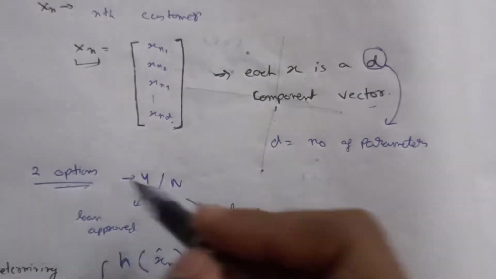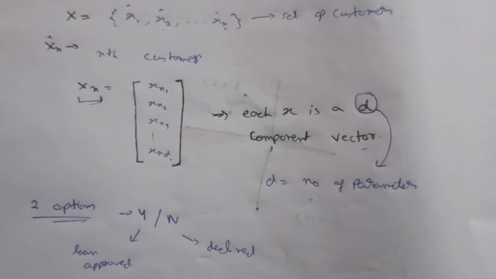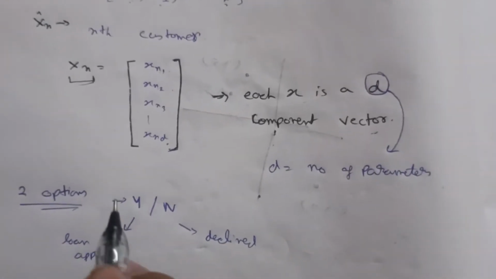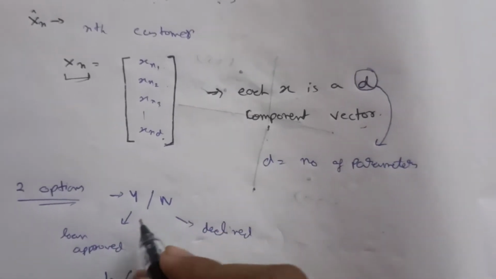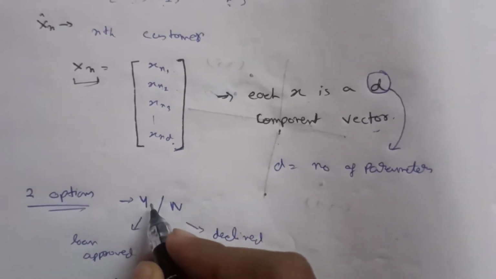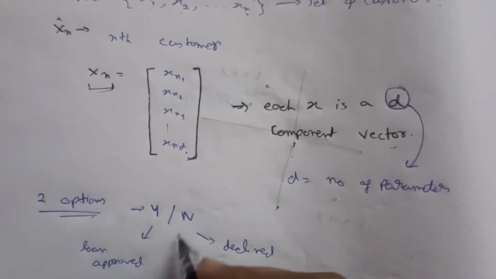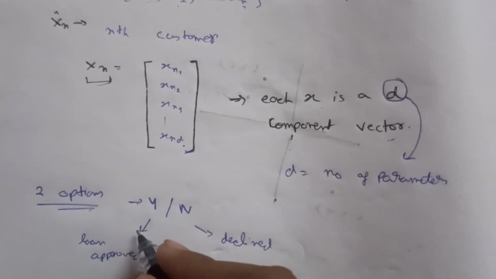Now after having all the details of all the customers, what are the possible results I can have? I can have only two possible results: the customer is good or bad. I am writing this as y or n. y is if the loan is approved, that is we are giving a loan to that customer.